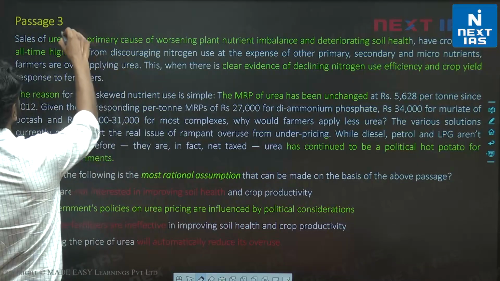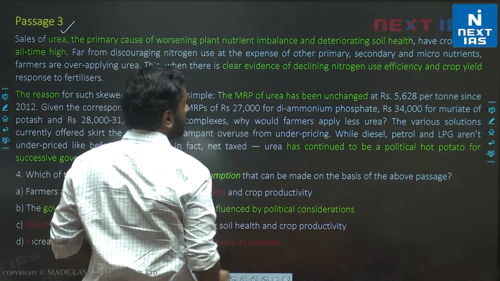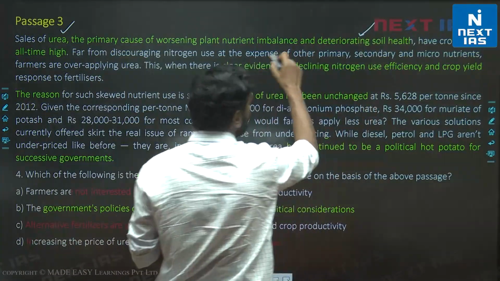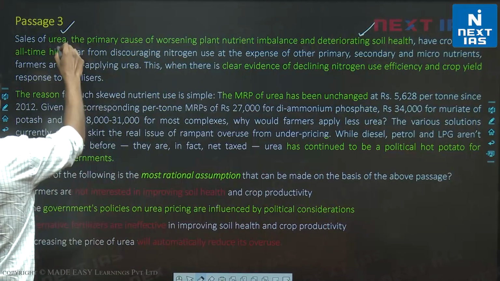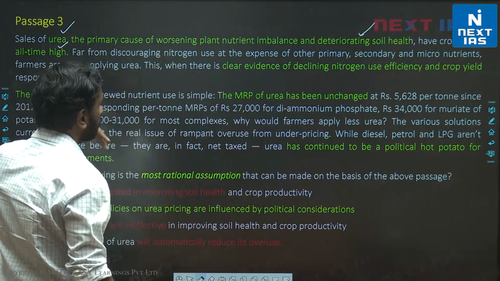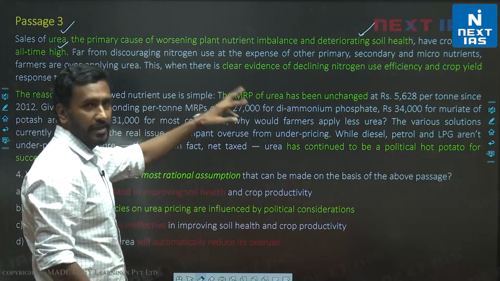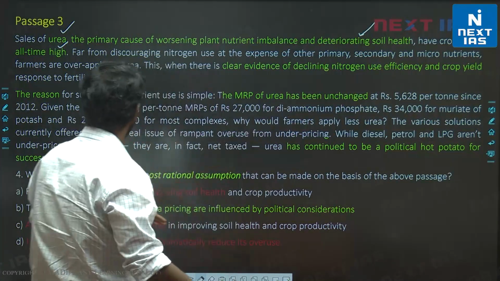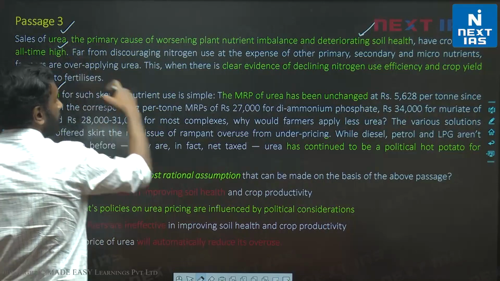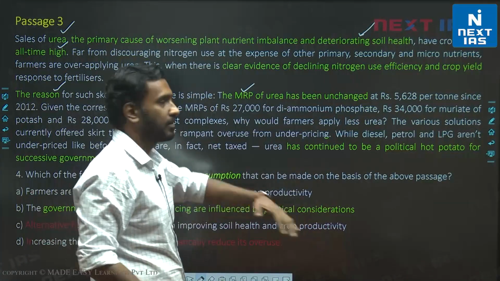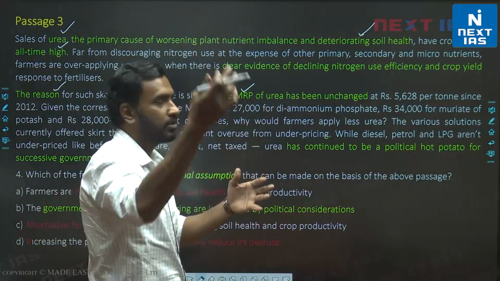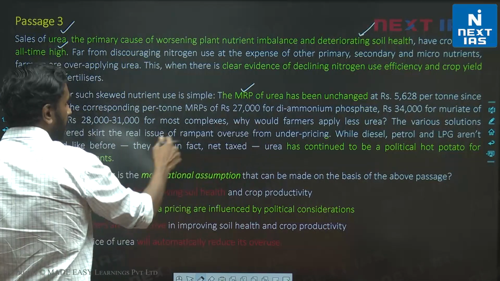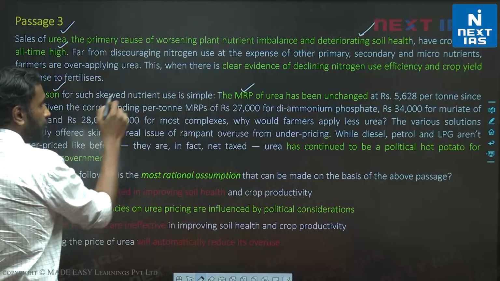Let's talk about sale of urea, the primary cause of worsening plant nutrient imbalance and deteriorating soil health. So we are told what is the primary cause of this, and this has crossed an all-time high. The sale of urea has crossed an all-time high. We are told the negative impact, clear evidence of declining nitrogen use and crop yield. This is the negative impact. And we are told the main reason. The reason for this is the MRP of urea has been unchanged. Then evidence is given of how much the cost of the other fertilizers is, compare that to urea, and so on and so forth. Then we are told that while these factors such as diesel, petrol, LPG aren't underpriced, urea is underpriced, right?